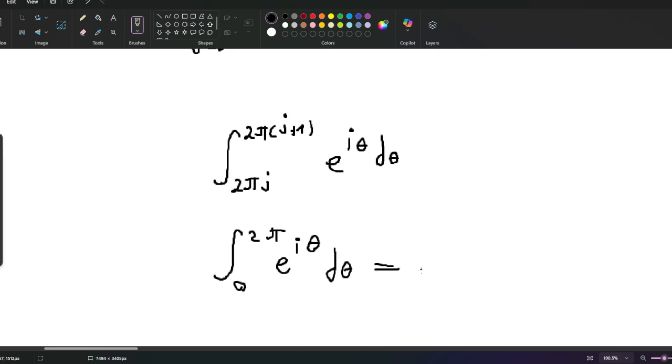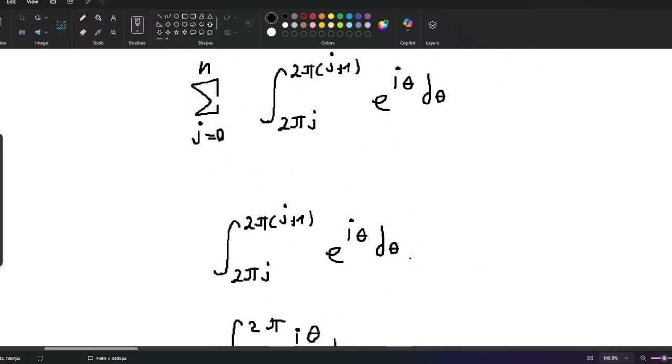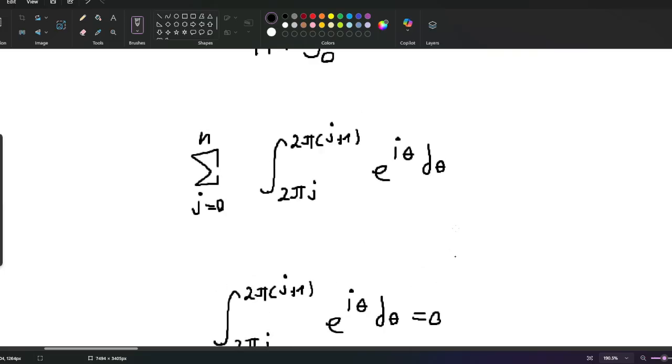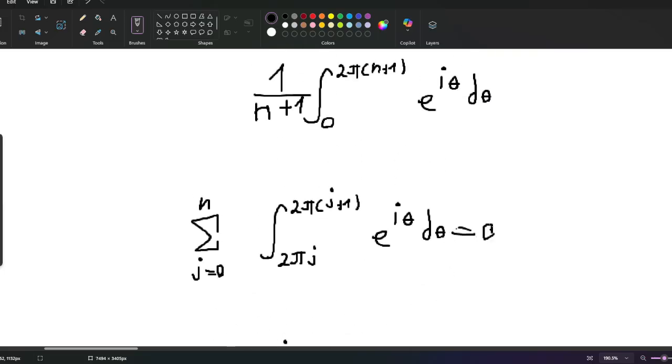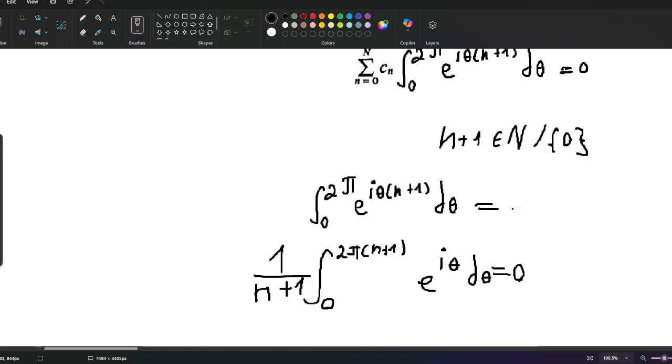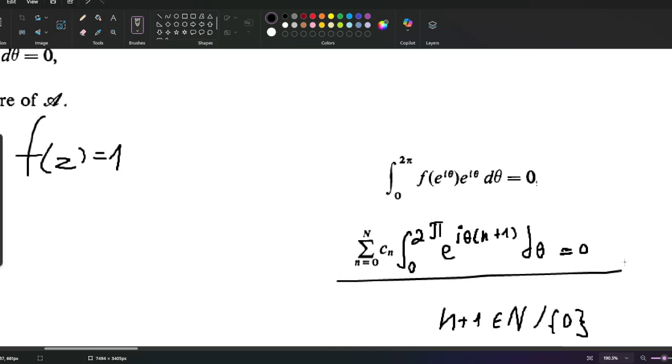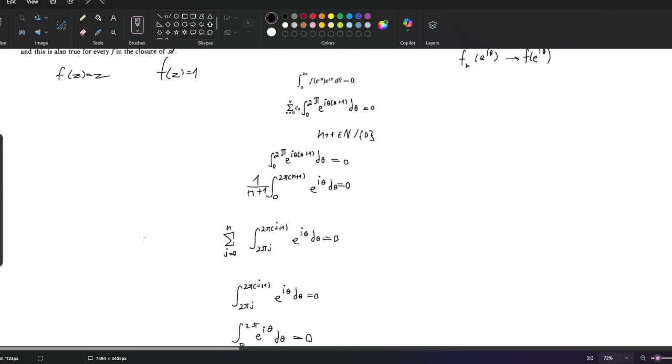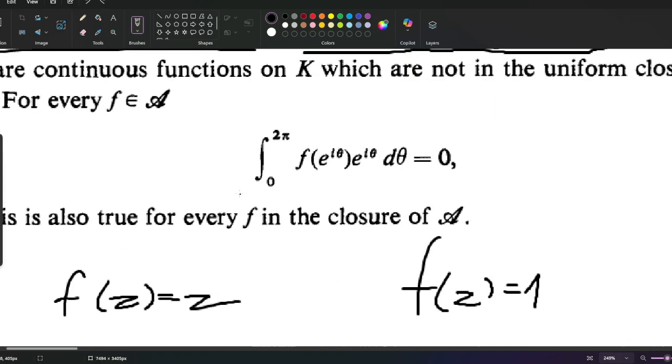I think most people know that. And therefore each of these is equal to 0, and so the whole sum is equal to 0. Alright, so we have shown this, now let's abuse it.